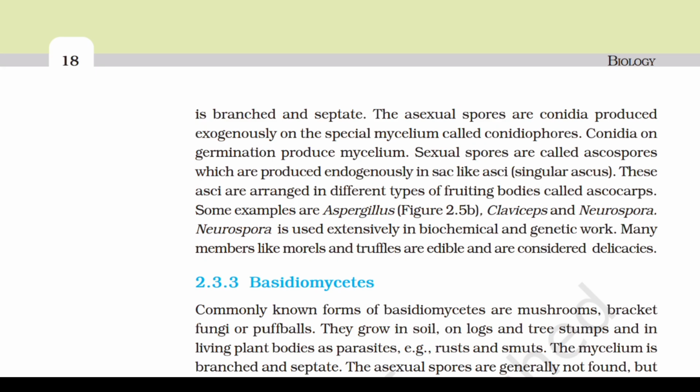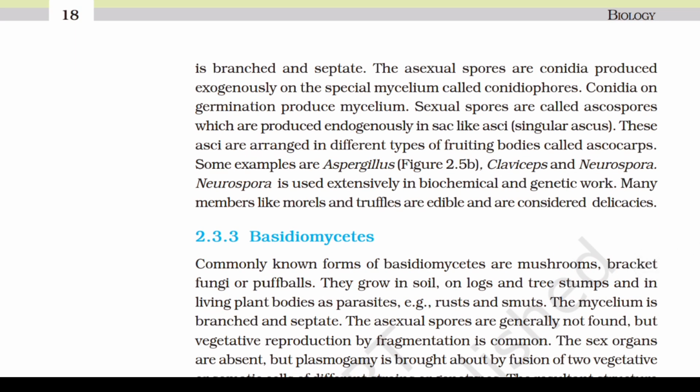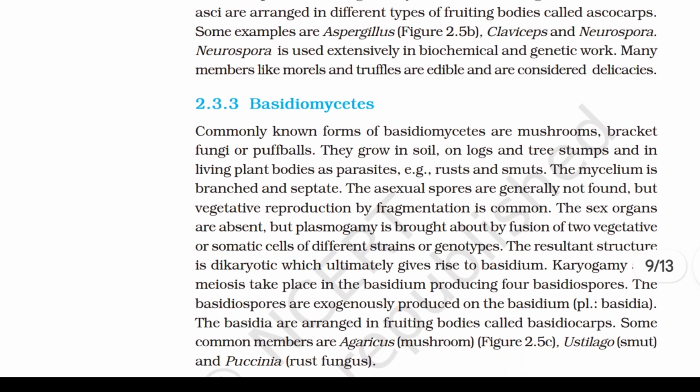Sexual spores are called ascospores, which are produced endogenously in sac-like asci. These asci are arranged in different types of fruiting bodies called ascocarps. Some examples are aspergillus, claviceps, and neurospora. Neurospora is used extensively in biochemical and genetic work. Many members like morels and truffles are edible and are considered delicacies.